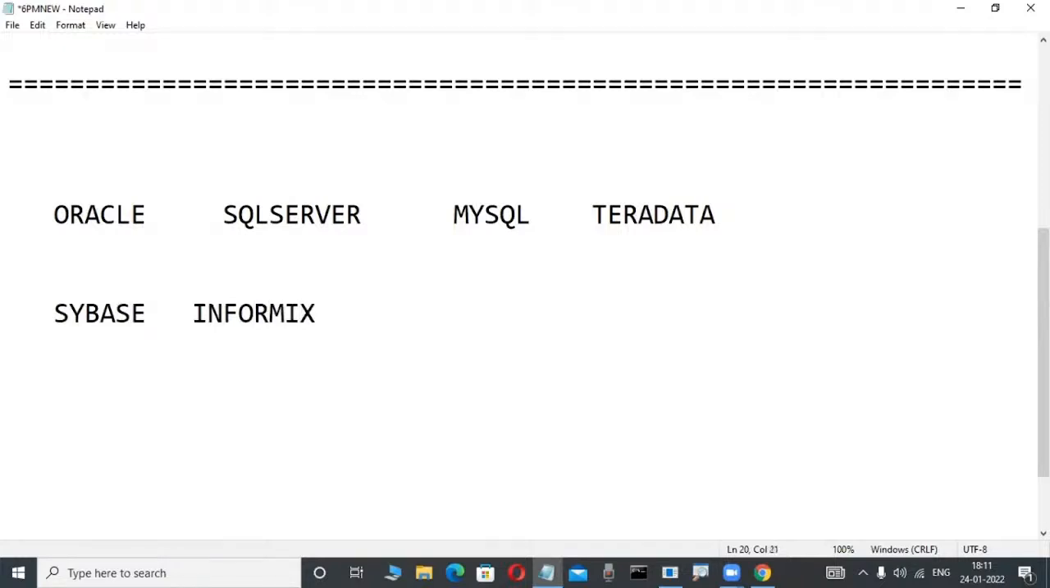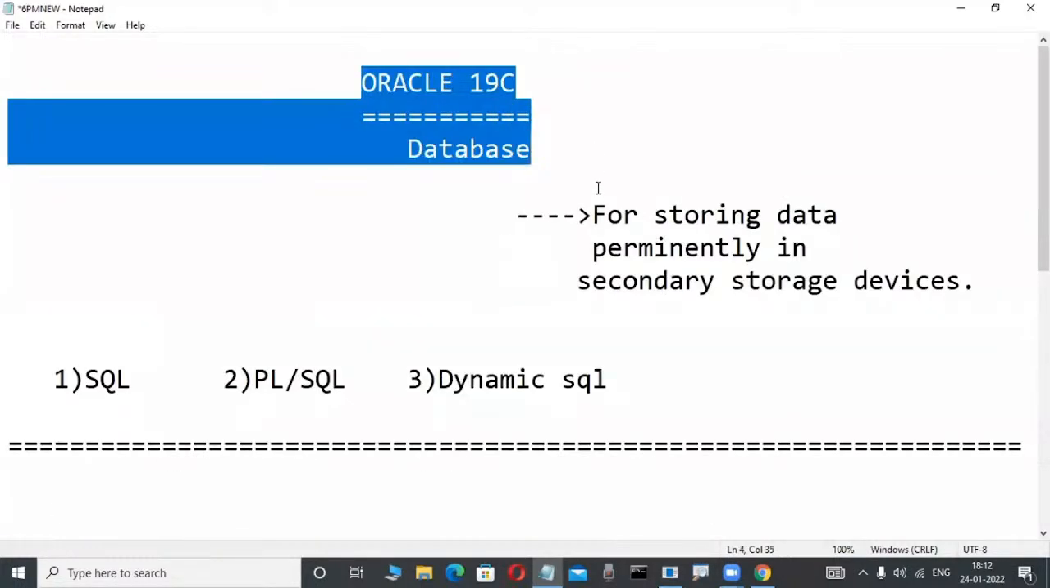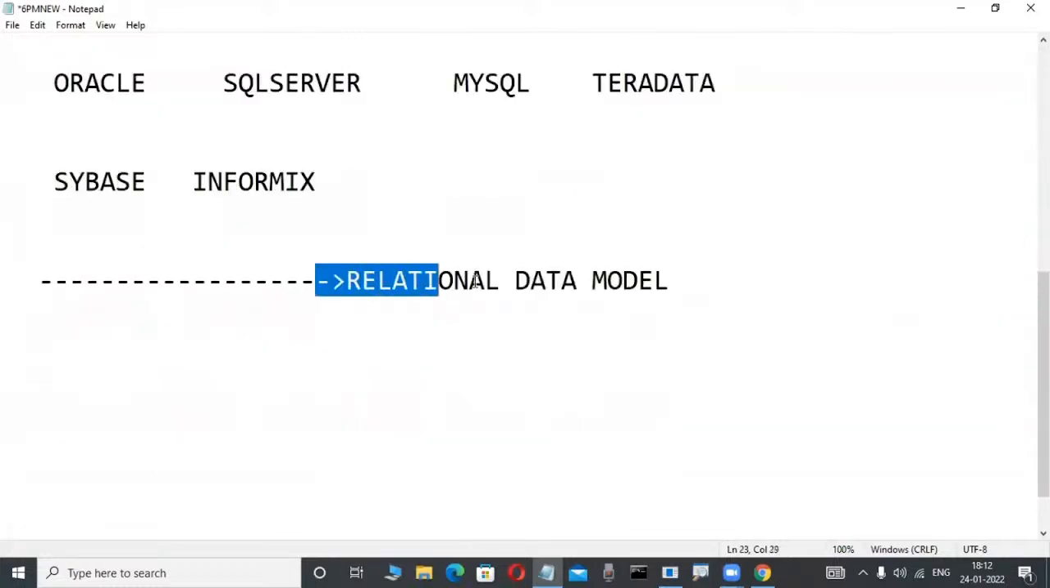These products are all relational databases, or these products are all implemented based on the relational data model. Relational data model is a concept. Observe here, data model is a concept. Before we start these types of courses or products you are interested to learn, minimum knowledge is required.